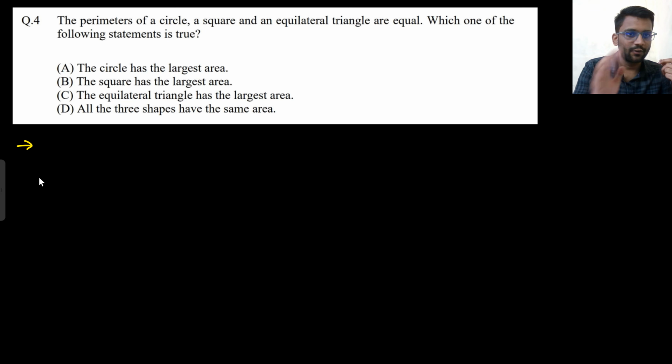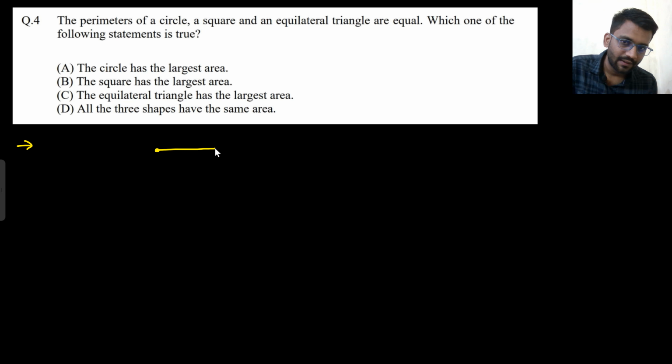I have given you a wire of a certain perimeter. I have given you a wire of 10 meter, and I am asking you to make a square, circle and equilateral triangle. So all these three shapes will be of same perimeter, right? Because the wire given is of 10 meter only. This is the wire that I am having. So let's assume I am having a wire of 12 meter.